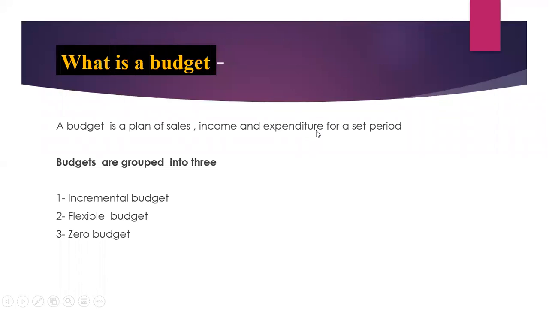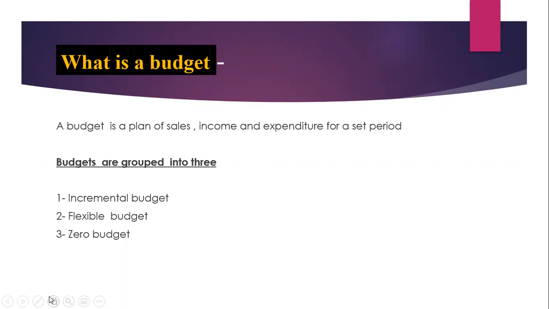We can proceed. What is a budget? In simple terms, a budget is a plan of sales, income, and expenditure for a set period of time. So in simple terms, we're saying a budget is more of a management plan in monetary terms. So if managers plan in terms of money, it becomes a budget. So usually a budget runs from a certain date up to a certain date. For example, a budget can run from January up to December. It's a budget, so it must be for a set period.